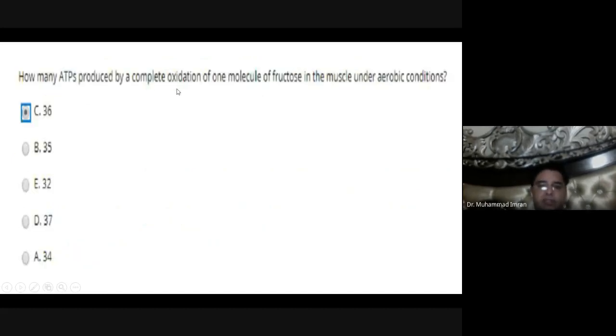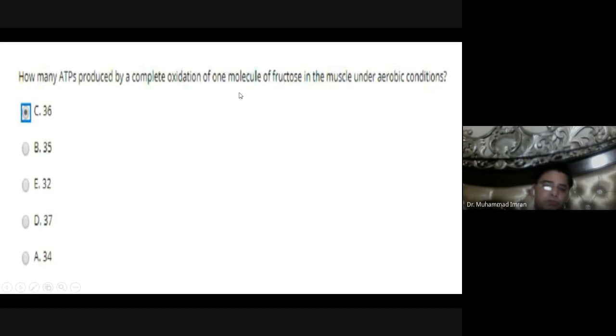How many ATPs are produced by the complete oxidation of one molecule of fructose in muscle under aerobic conditions? 36 ATPs. It is wrong. Why? Because fructose is changed into fructose 1-phosphate with the help of fructokinase enzyme. So 1 ATP more is produced as compared to glucose. So fructose produces 37 ATPs, not 36 ATP, because it bypasses the one reaction of glucose into glucose 6-phosphate formation.